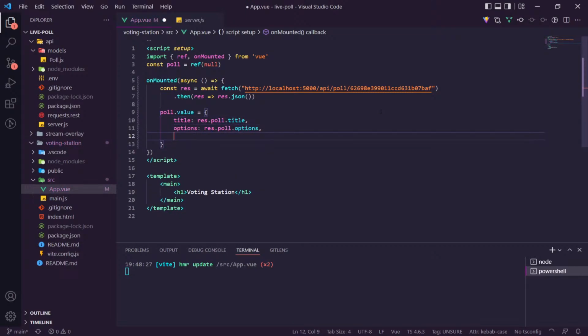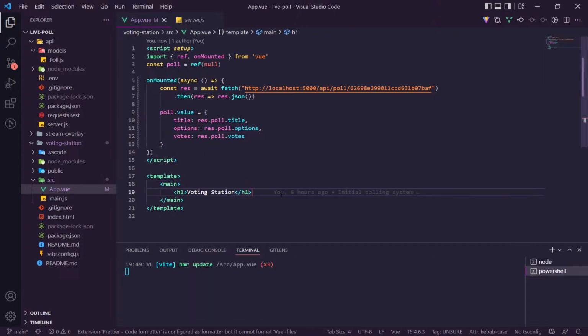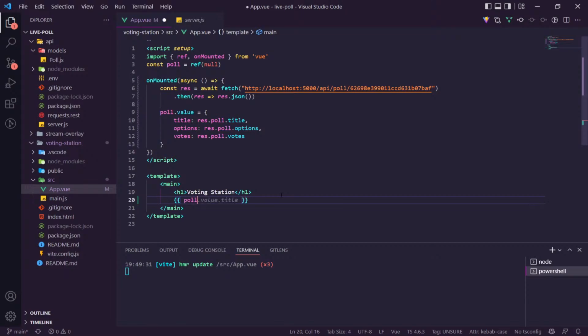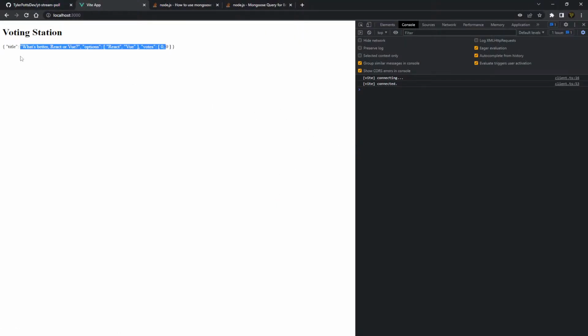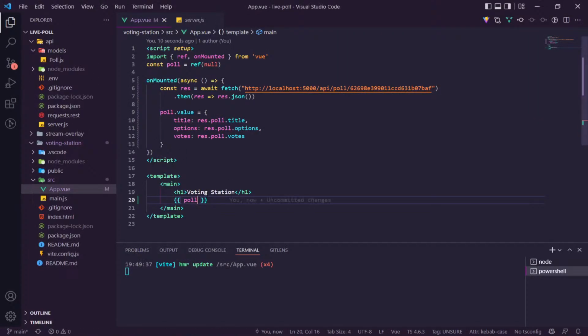We want the options and the votes. That's what we want. And then if we go down here and bring these on, we'll say poll. And there you go. So that's what we've got in our array now. That's all we need. We don't need anything else. That's set. So we can display the title. So let's just say up here, let's center everything. Am I using, did I set up?